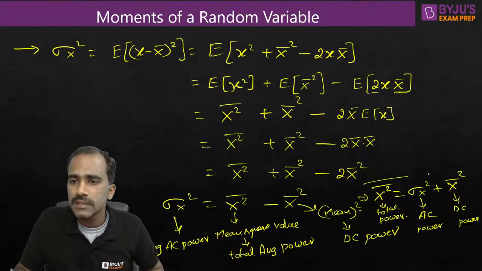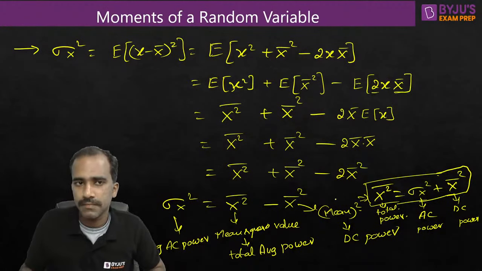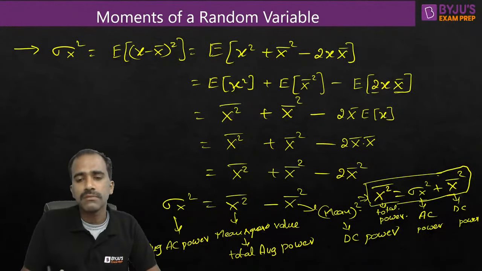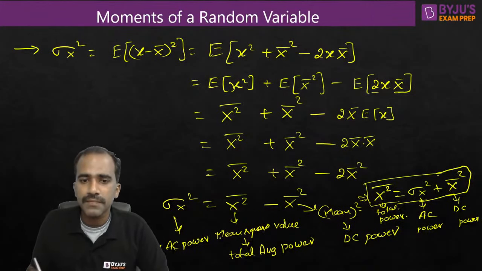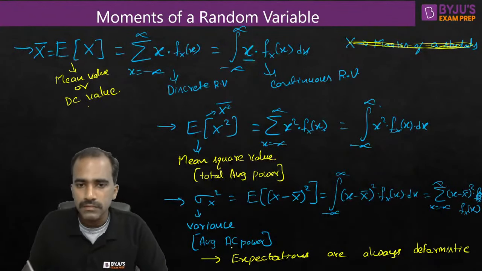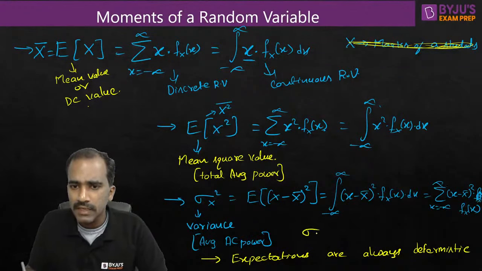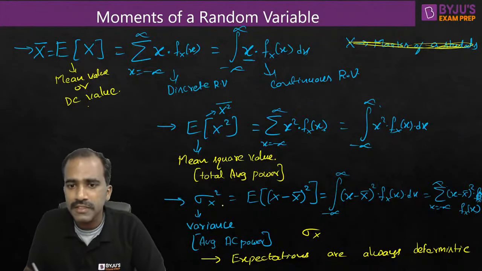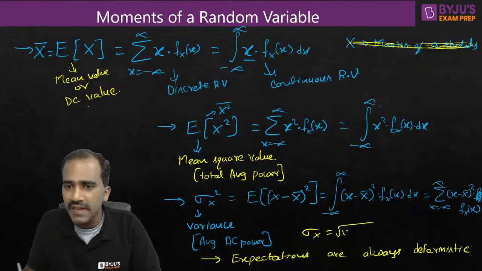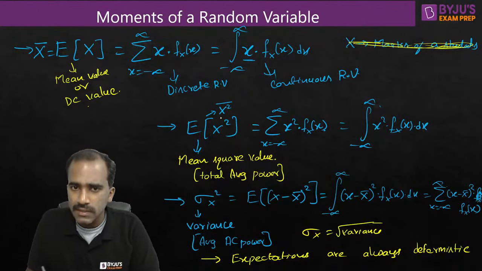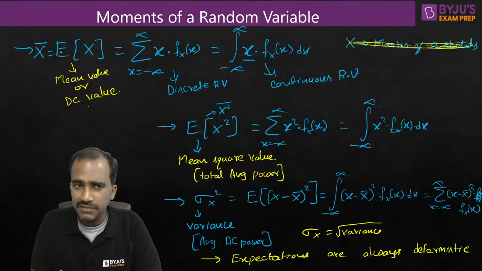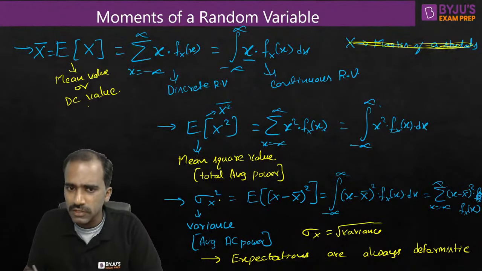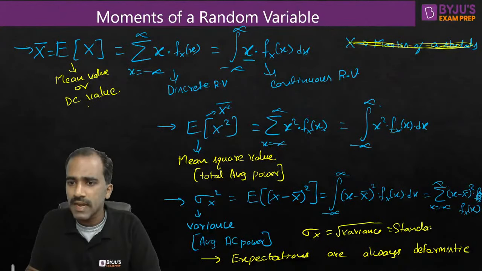See, so this is the wonderful relation between the three statistical averages that we have discussed: mean value, mean square value, variance. So the sigma x square, we call it as variance, but the first order version of this, the root of this, sigma x, is the square root of variance. Variance, if you take a root of it, it will become a first order term. Variance is a second order term. Mean square value is also a second order term, but mean value is a first order term. So the first order version of variance is just the root of it. We call it standard deviation.